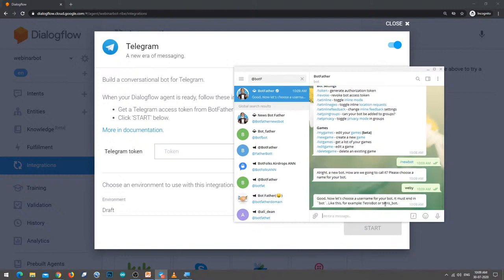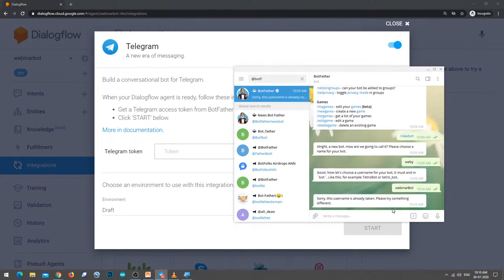Now let's choose a username for your bot. You can call this bot Webby, but it is asking me to choose a username. It says it must end in bot, for example Tetris bot or Tetris_bot. So here it is asking me to put bot at the ending. Okay, so let me write Webby webinar bot, whatever.